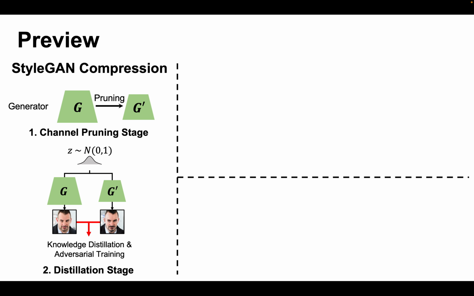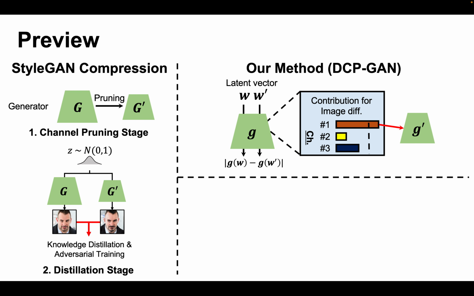First, let me summarize our paper briefly. Our research targets StyleGAN compression, focusing on compressing the generator network. We begin by pruning the original model to initialize a lightweight version. Then, we fine-tune this model using knowledge distillation and adversarial loss. Our approach refines the initial channel pruning stage by prioritizing sample diversity. Since image differences are closely related to sample diversity, we aim to retain channels that significantly contribute to these differences.